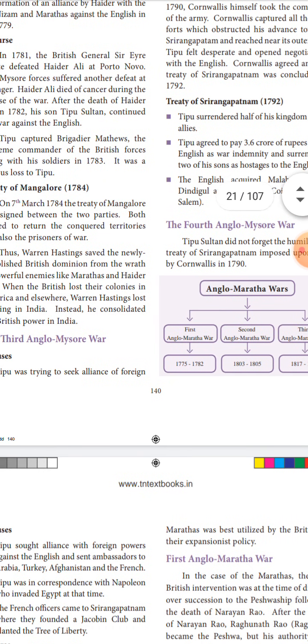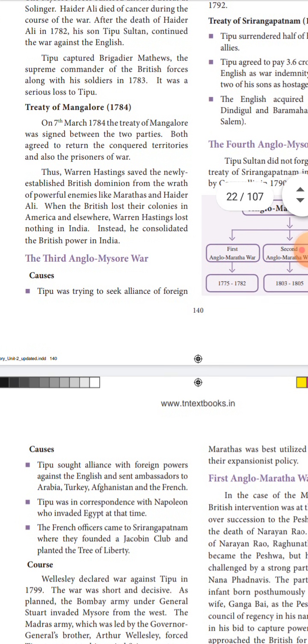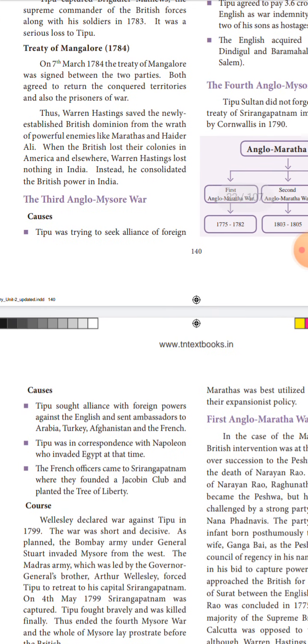Okay, next is the reasons for the Fourth Anglo-Mysore War. Causes: Tipu sought alliance with foreign powers against the English and sent ambassadors to Arabia, Turkey, Afghanistan, and the French. Tipu was in correspondence with Napoleon, who invaded Egypt at that time. The French officers came to Srirangapatnam, where they founded a Jacobin club and planted the tree of liberty.